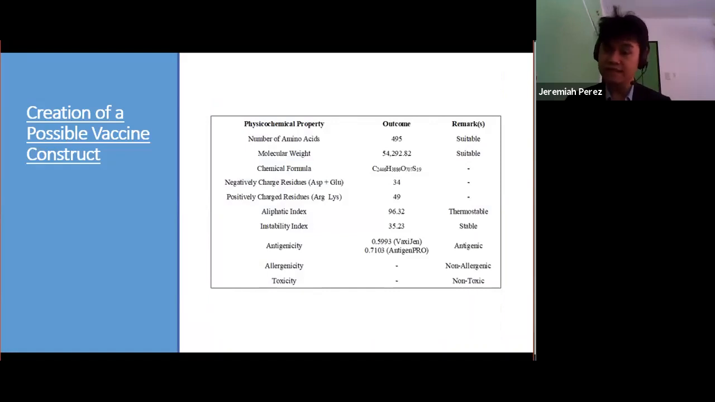The results of the vaccine construct's physicochemical property testing yielded favorable outcomes, as noted in the acceptable standards for the results of amino acid scores, or rather amino acid numbers, and the molecular weight of the vaccine. The aliphatic index and the instability index also suggest that the protein is stable and has some degree of resistance to high temperature.